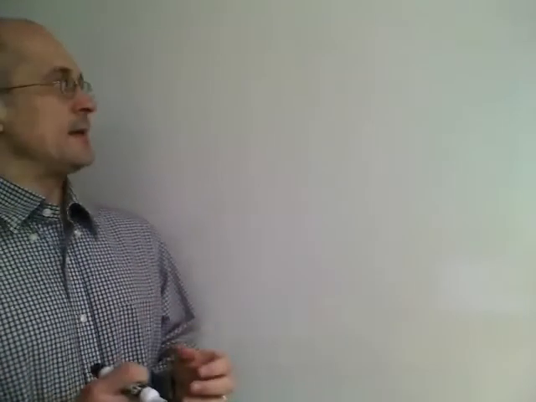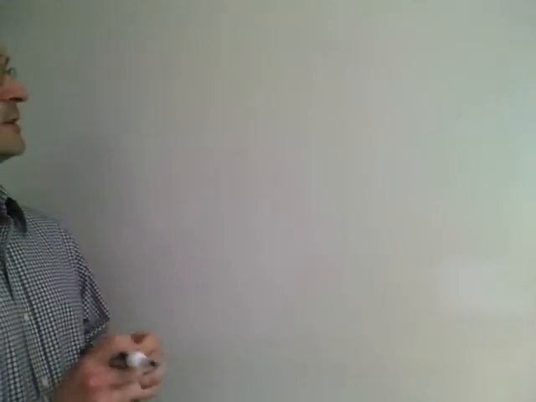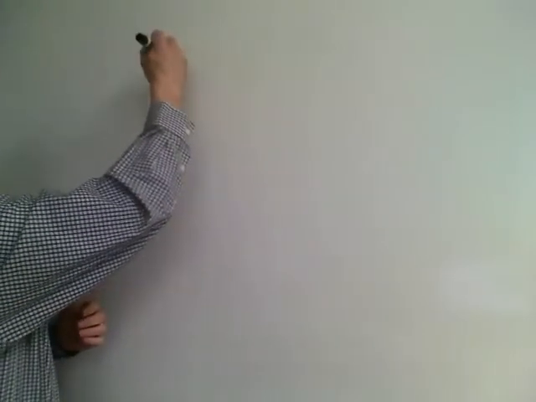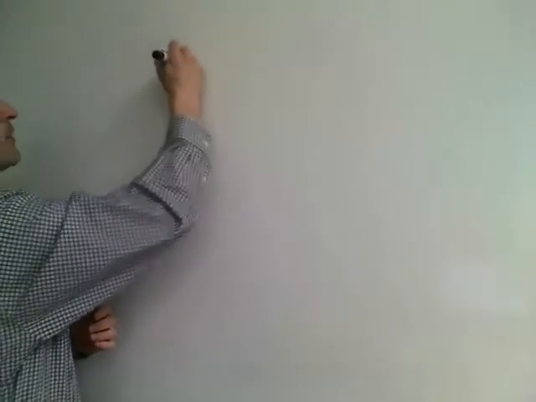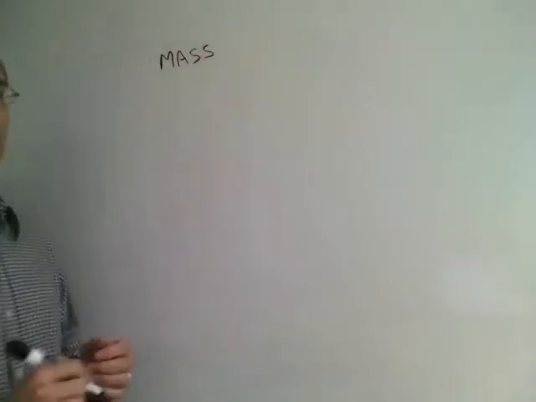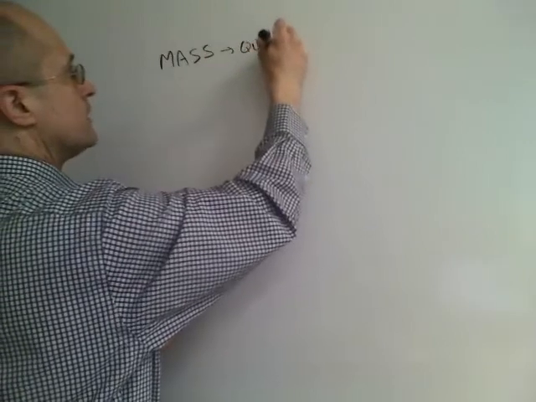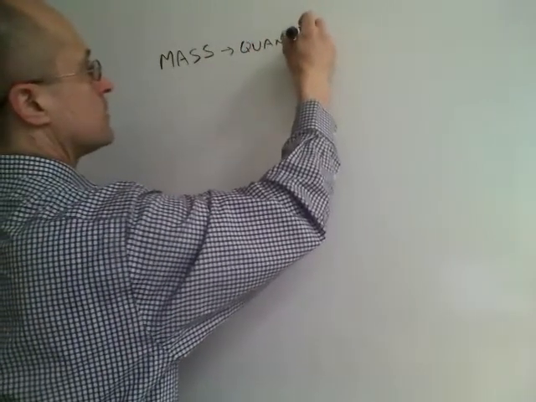So what we want to look at in this video is the difference between mass and weight. We're going to start off and put a definition up for mass. Mass is essentially the quantity of matter that you have.